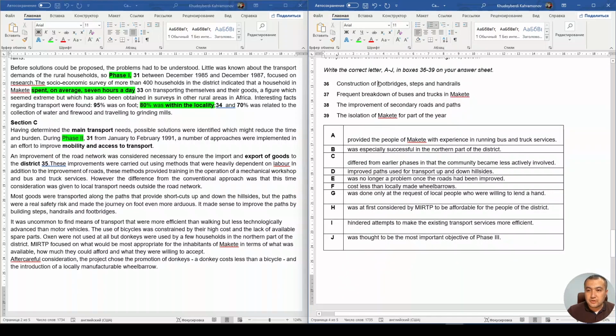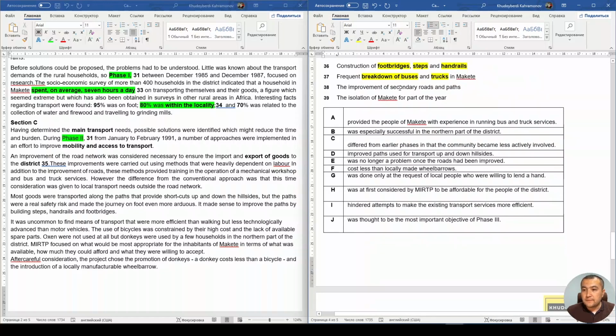Construction of footbridge. This is the keyword. Footbridge, steps, and handrails. So let's highlight these words. Footbridge, steps, and handrails. Frequent breakdown of buses and trucks. Frequent means just often, right?